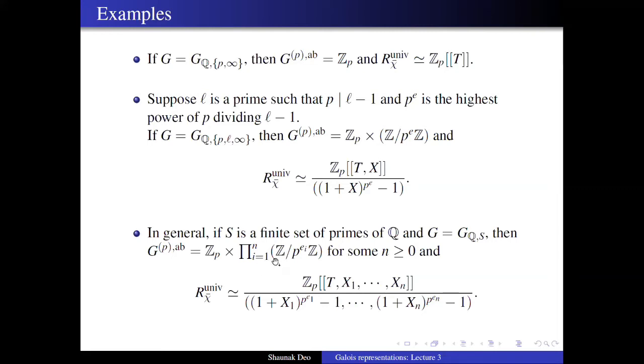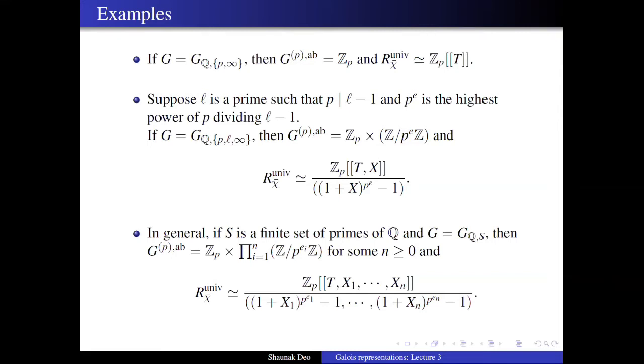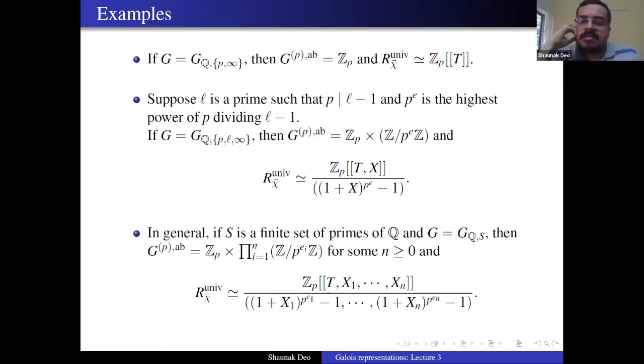So this will only occur when S contains some prime which is 1 modulo p. Mm-hmm. So this is just Kronecker-Weber, you can say. Yeah, thanks. Go. Yeah, so as I said, if S does not contain any prime which is 1 mod p, then there's no torsion part.